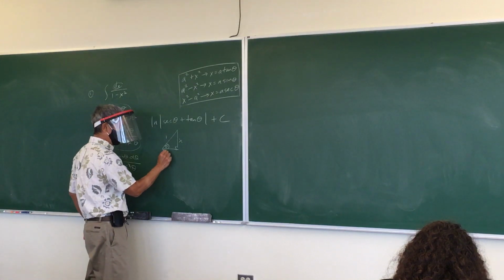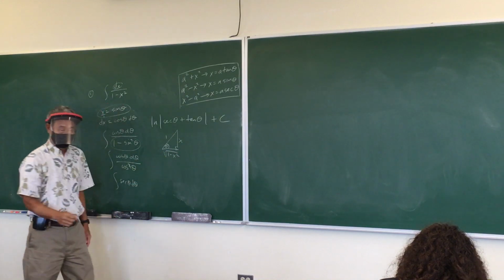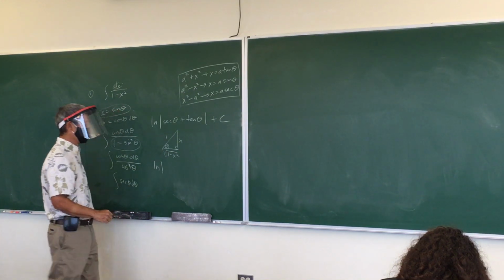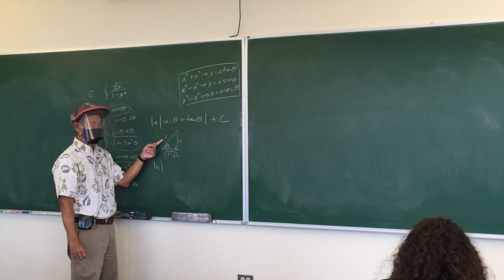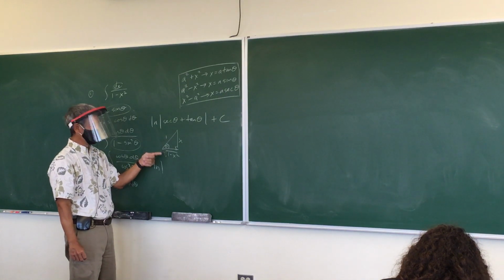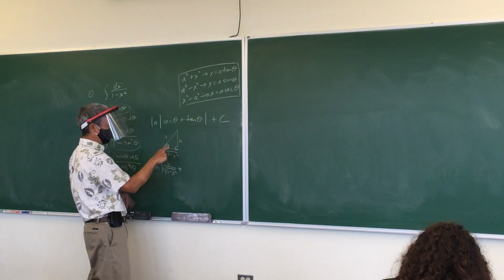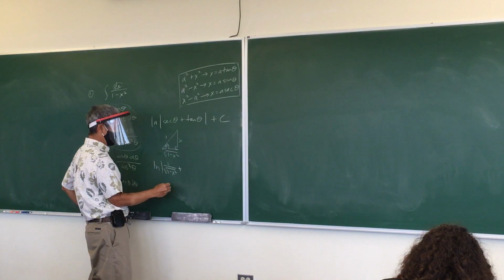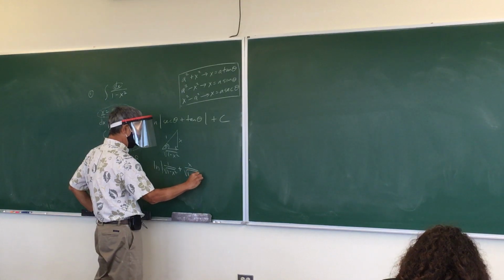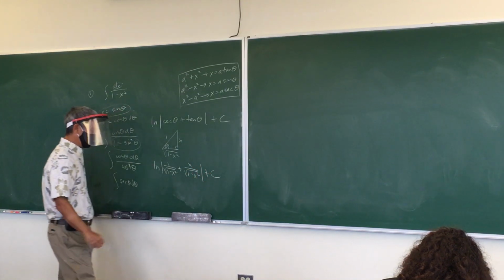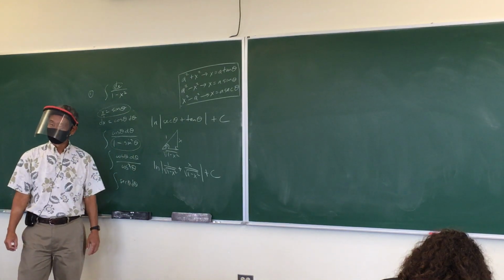Use the Pythagorean theorem. What would this be? Square root of 1 minus x squared. Now, it's easy. Natural log, absolute value. What is secant theta? Well, cosine is adjacent over hypotenuse, so what would be secant? Hypotenuse over adjacent. Plus, tangent theta is opposite over adjacent. And then don't forget to put the plus c. And, you know, I would accept that as an answer.